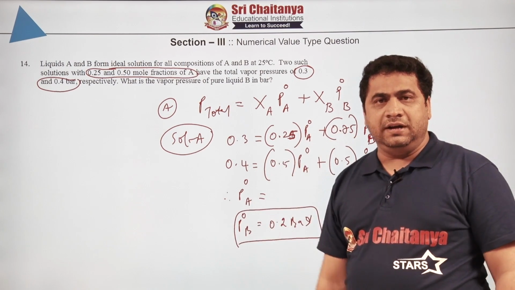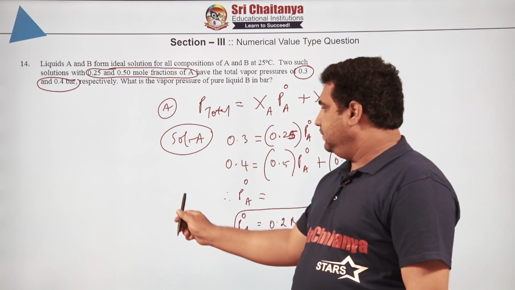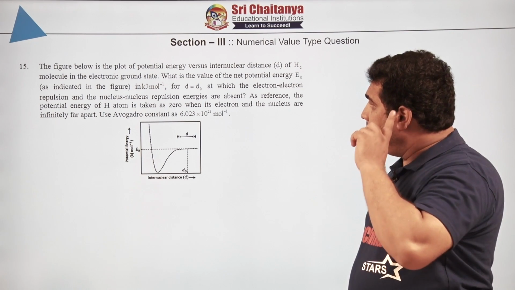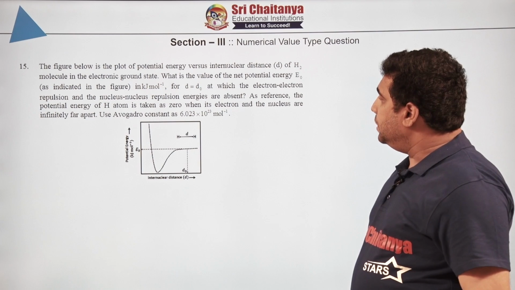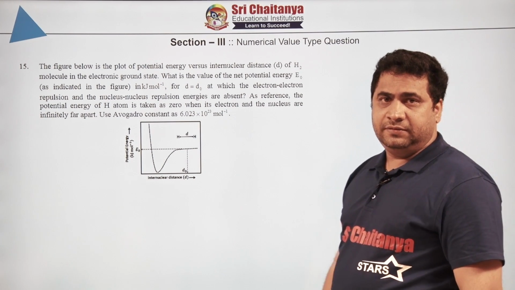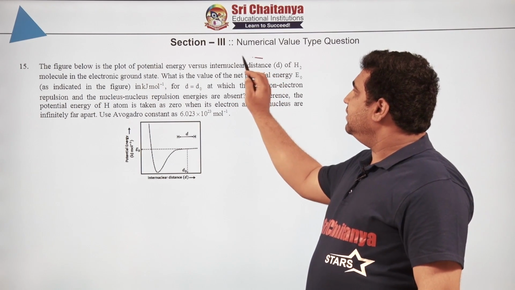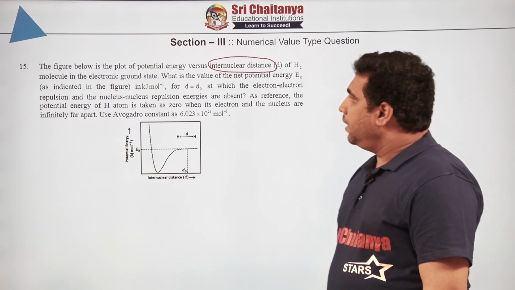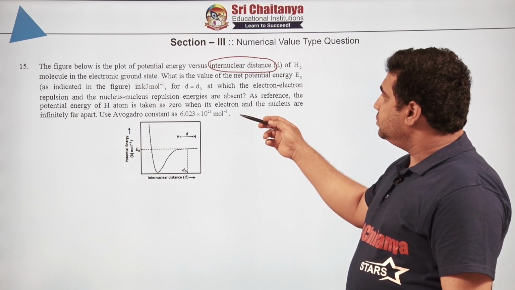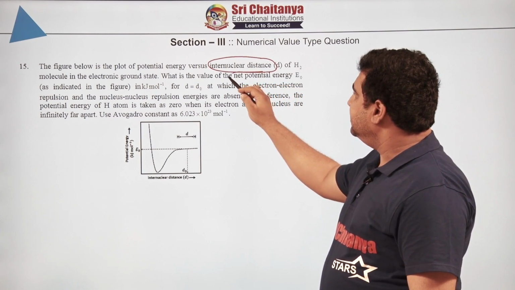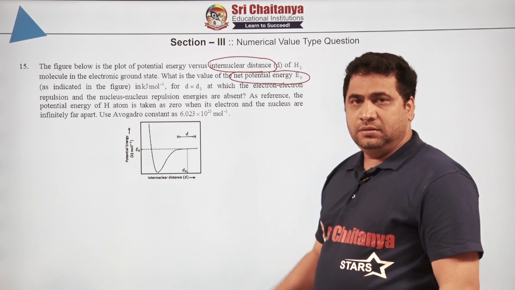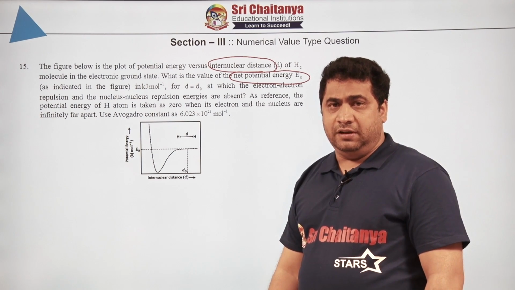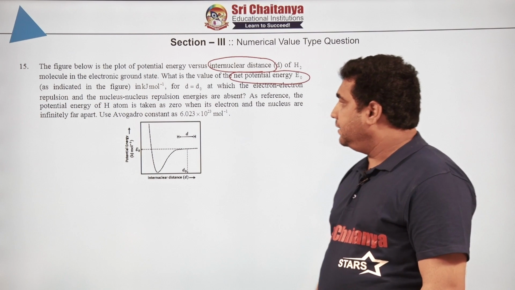Okay. So now let us have a look into our next question, question number 15. The figure below is a plot of potential energy versus internuclear distance. Internuclear distance is nothing but, in other words, also called bond length. The molecule is in electronic ground state. What is the value of net potential energy? He is asking potential energy, and this plot is already available in our textbooks also, right?